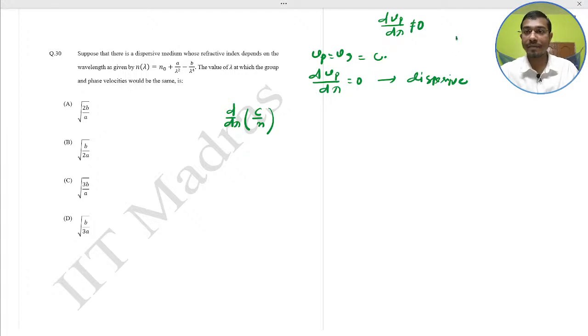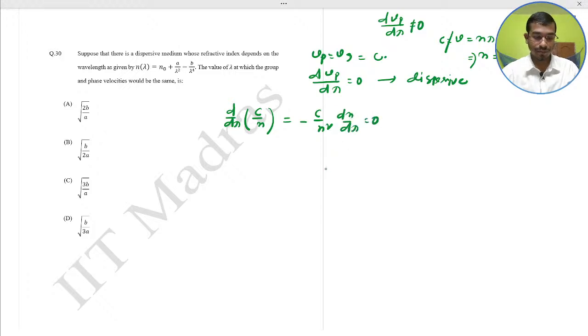So minus c by n square times dn by d lambda would be 0. That implies dn by d lambda should be 0.